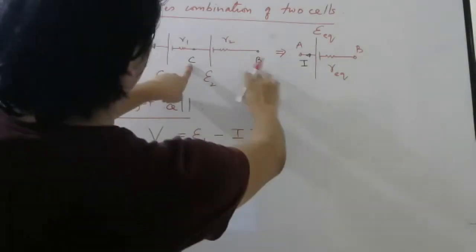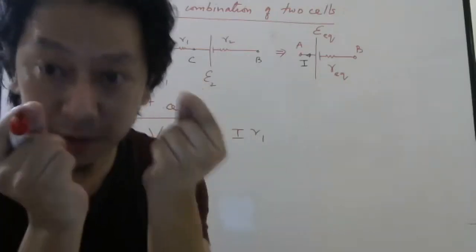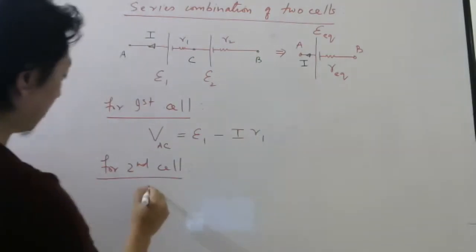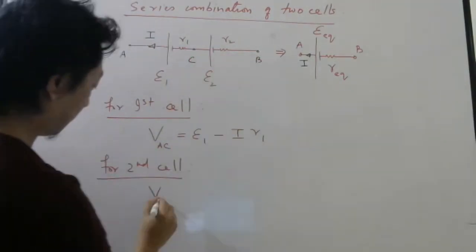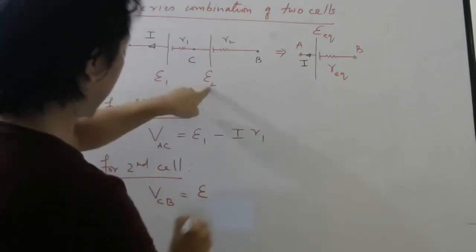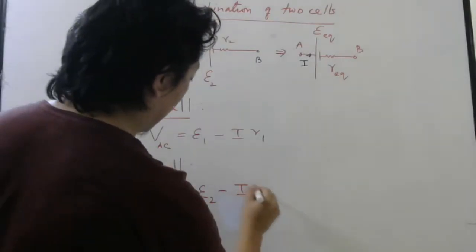For the second cell, what is the terminal voltage? Terminal voltage means the voltage between the terminals when current is flowing. So what is the terminal voltage here? VCB equals the EMF E2 minus I into R2, since the current is the same because it is in series.